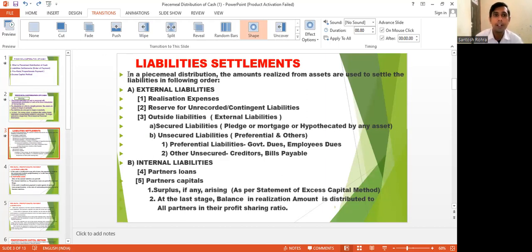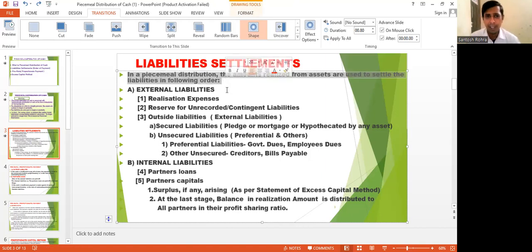Students, now if you can see here, in a piecemeal distribution, the amounts realized from assets are used to settle the liabilities in the following order. First of all, we will clear out that there are two types of liabilities in the balance sheet of a partnership firm.